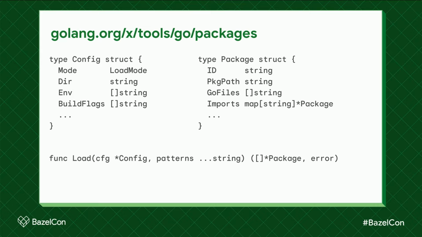And that returns some of these package structs. Each package struct has the package's Bazel label, that's the ID there, its import path, list of source files, imports, all mapped to other packages. So we get this nice metadata graph. I'm leaving out a lot of detail here. These are just the highlights. For example, you can ask the load function to load the syntax tree and all the type information after it gets the package metadata. That's really useful if you're writing a command line tool. Go Please doesn't use that. It has its own stuff that it does.